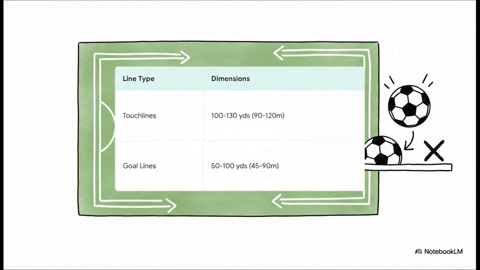But here's a crucial rule to remember. The boundary lines themselves are strictly part of the playing area. That means the ball has to completely cross the touchline to be considered out of bounds. If even a tiny fraction of that ball is hanging over the line, play on.